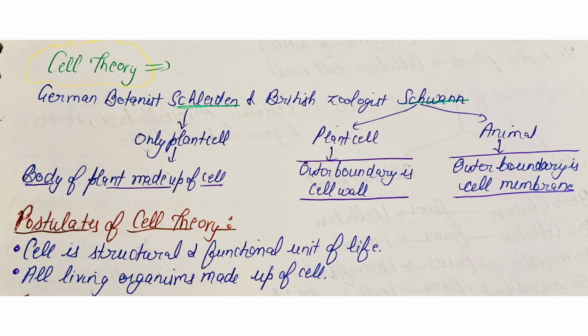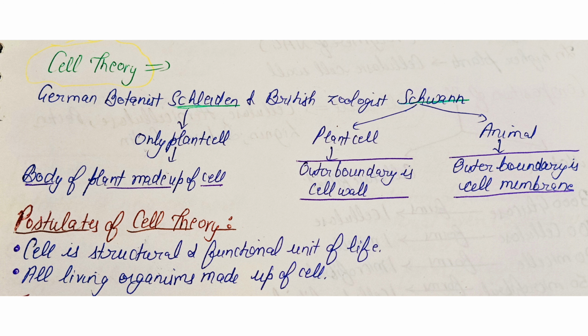The cell theory was proposed by the German botanist Schleiden and the British zoologist Schwann. Schleiden studied only plant cells, and Schwann studied both plant and animal cells. According to Schleiden, the body of a plant is made up of cells. Schwann differentiated plant and animal cells on the basis of their outer boundary. In plants, the outer boundary is the cell wall, and in animals, it is the cell membrane. They combined their results and gave the postulates of cell theory.